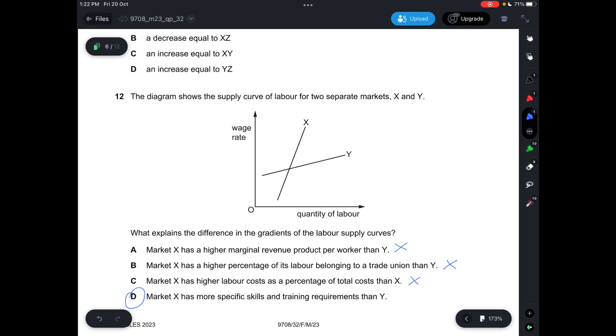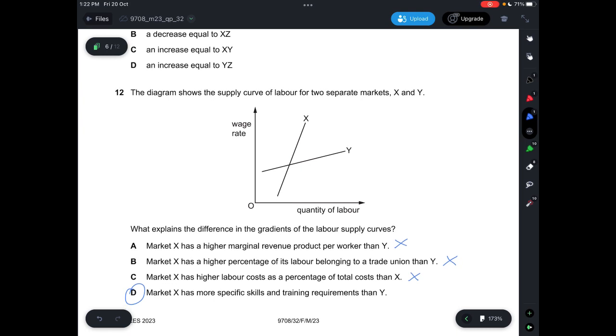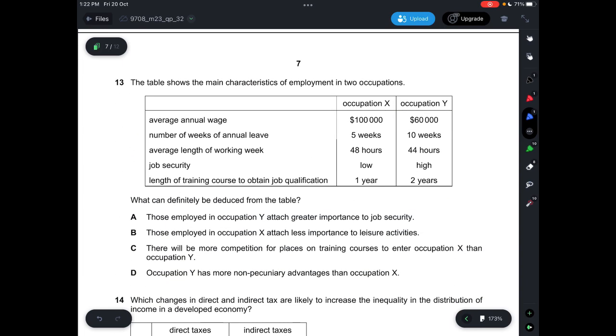For A, it could be possible. But for B, it's not exactly the case because you're not using the trade union curve in the diagram to actually represent this. So the best way to explain this is the specific skills and training requirements. So answer is D. Question 13, the table shows the main characteristics of employment in two occupations and what can